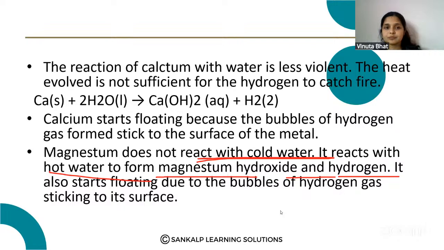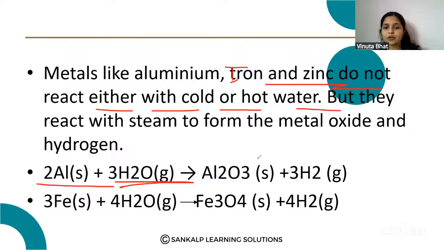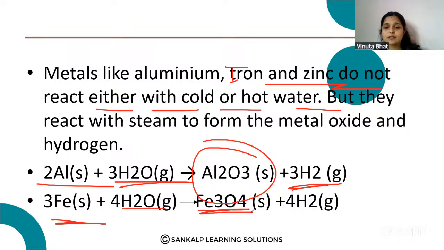Then metals like aluminium, iron and zinc do not react with cold or hot water, but they react with steam to form the metal oxide and hydrogen. Here you can see aluminium: when it reacts with steam, it forms aluminium oxide and hydrogen. And when iron reacts with steam, it forms iron oxide and hydrogen gas is released.